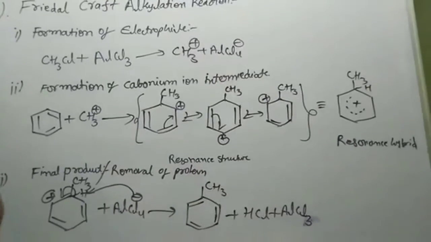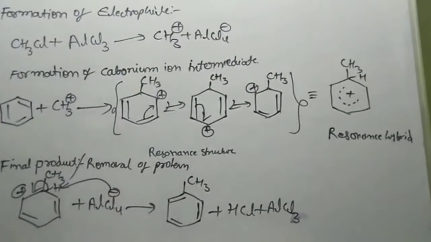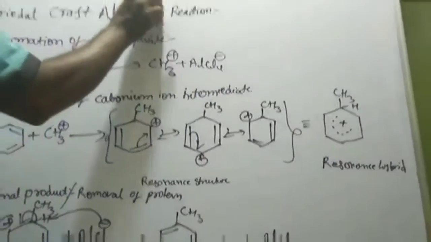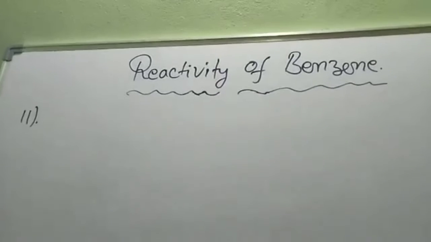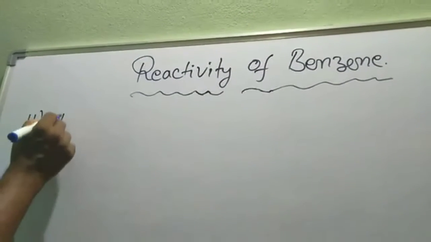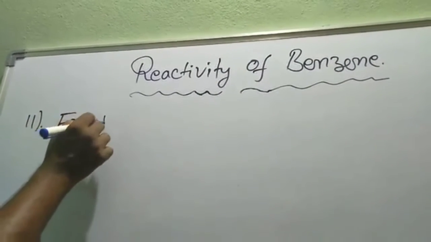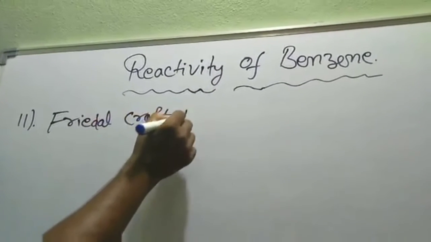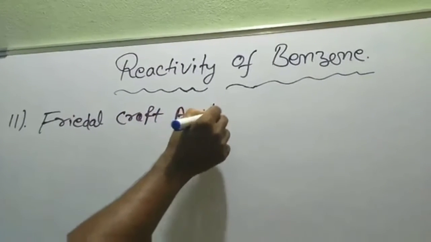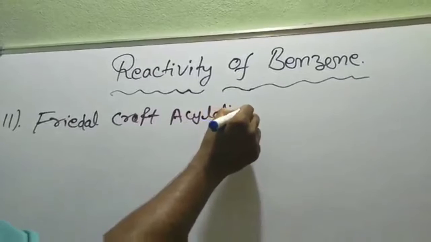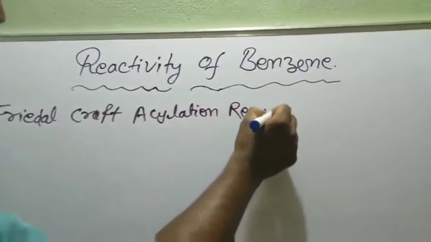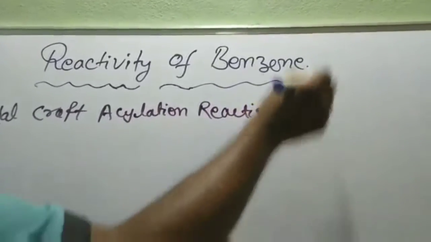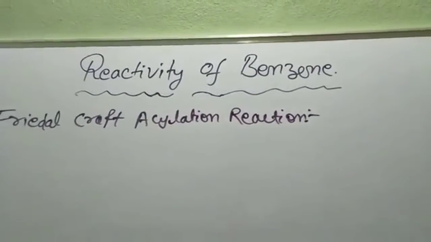Now we will discuss the next reaction, the Friedel-Crafts acylation reaction. This reaction also proceeds by three steps.